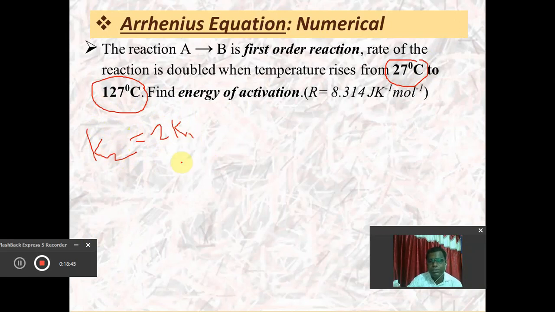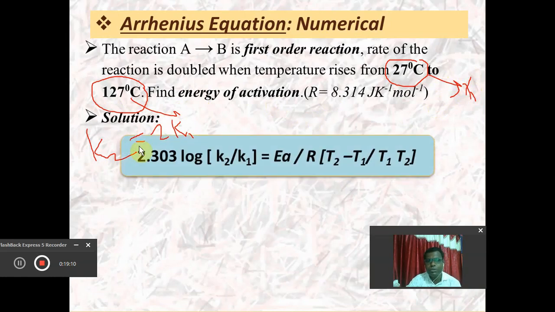This condition is given to you, and in this case we have to calculate the energy of activation. Remember that the two temperatures are given: T1 is 27 degrees Celsius and T2 is 127 degrees Celsius. First of all, you have to convert these temperatures into Kelvin by adding 273. Then we can discuss the solution to calculate the energy of activation.